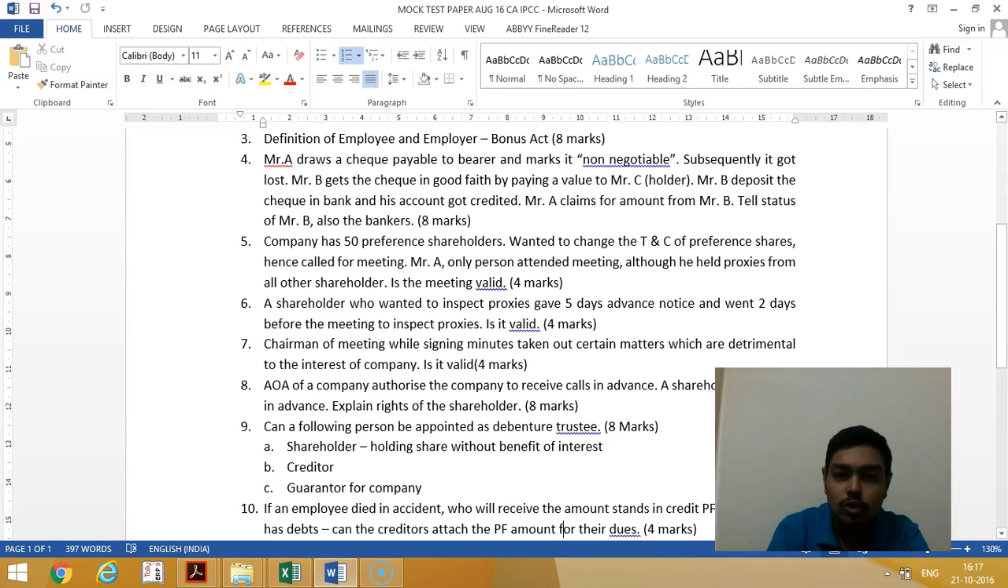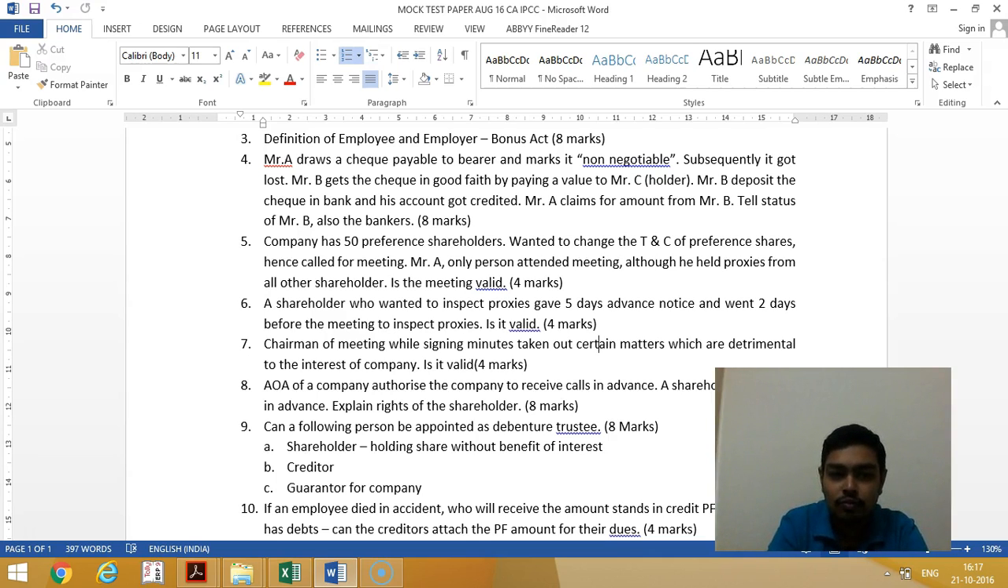Then the next question. The shareholder who wants to inspect the proxy has given 5 days' notice in advance, and 2 days before the meeting he wants to inspect the proxy. Is it valid? See, if you want to inspect proxies, you should give 3 days' notice in advance, and you can inspect up to 24 hours before the meeting. But he has asked 48 hours, 2 days before, so it is invalid.